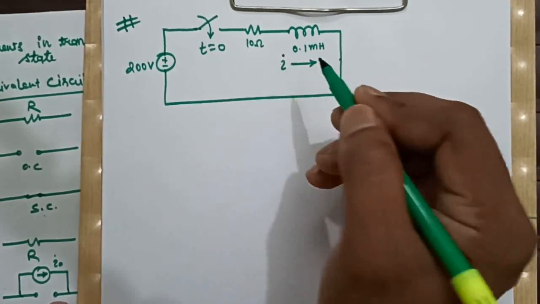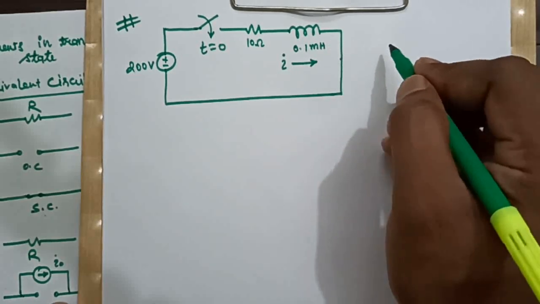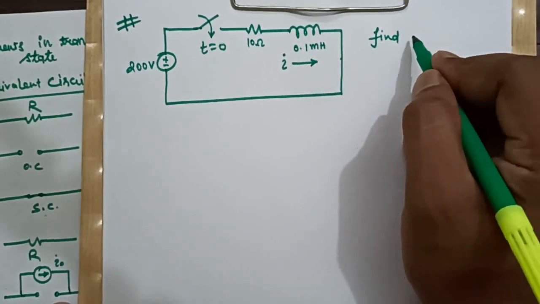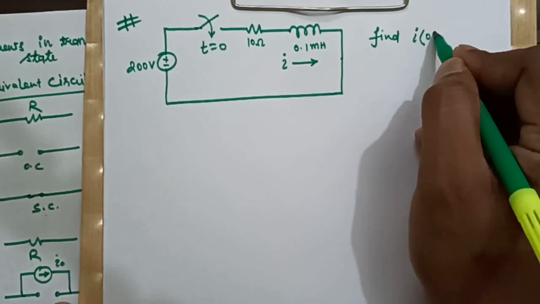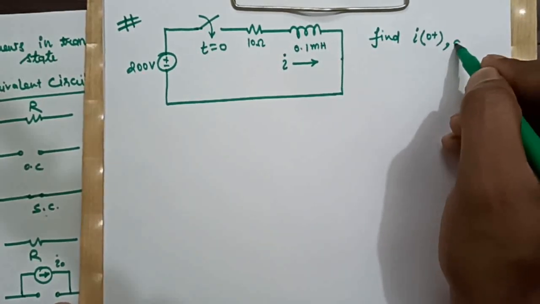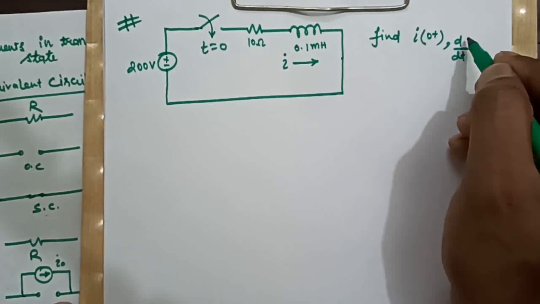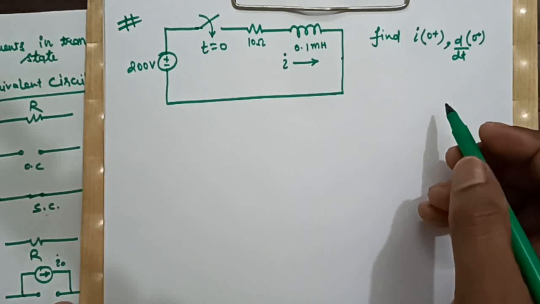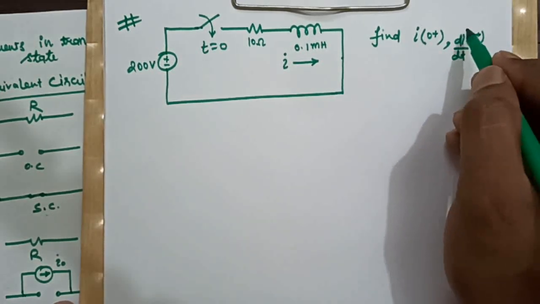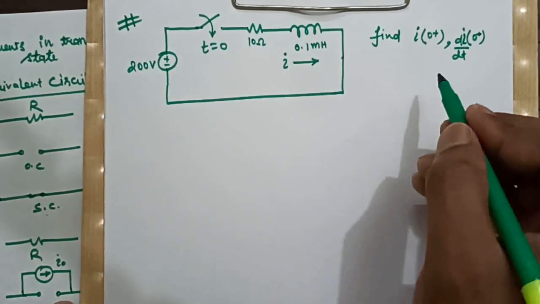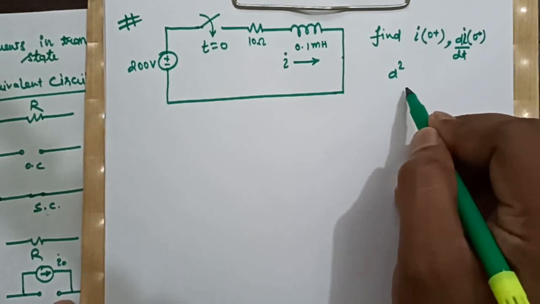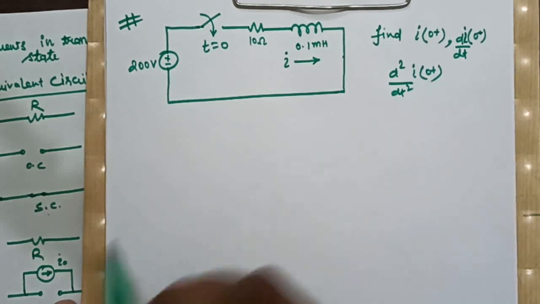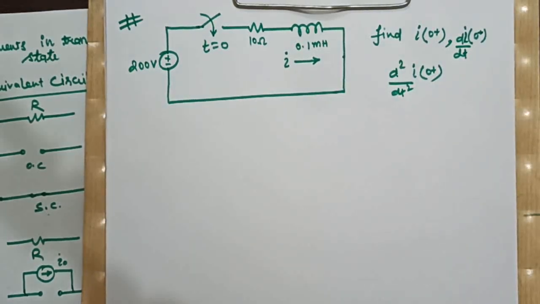If this current is I, then the question is to find I(0+), di/dt at 0+, and d square I by dt square at 0+.